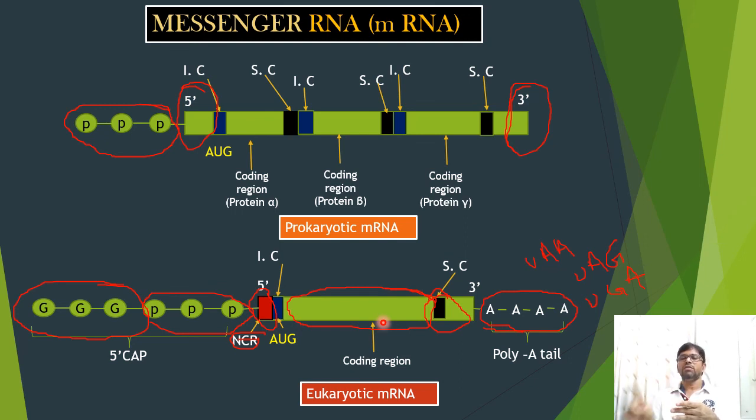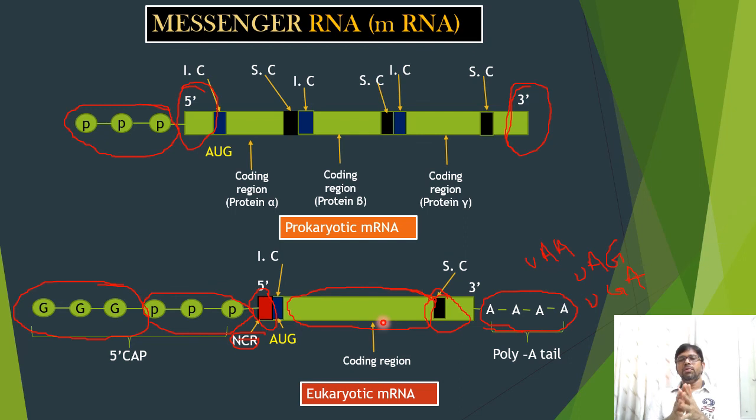The coding region usually translates protein. And the non-coding region consists of a nonsense codon that stops protein synthesis or polypeptide chain elongation. The stopping codon is present at the 3' end.